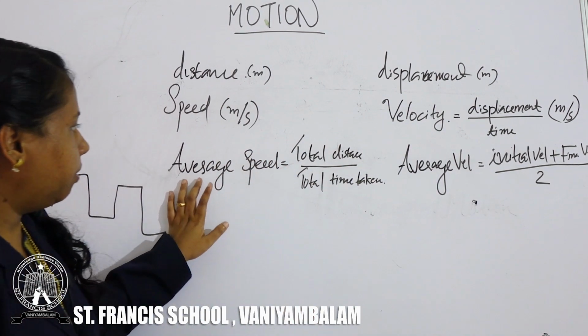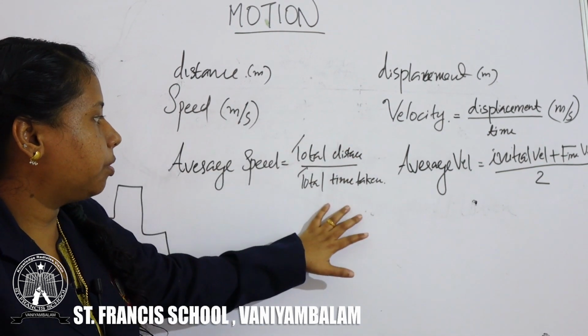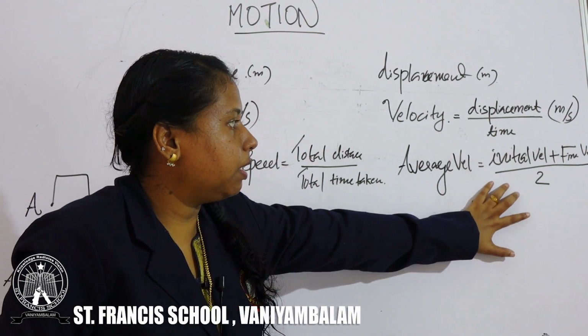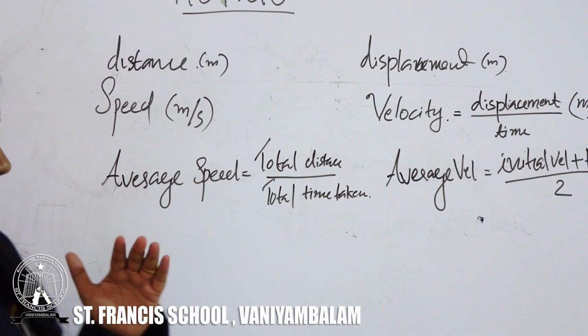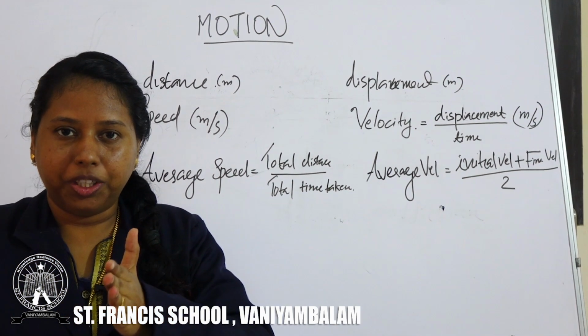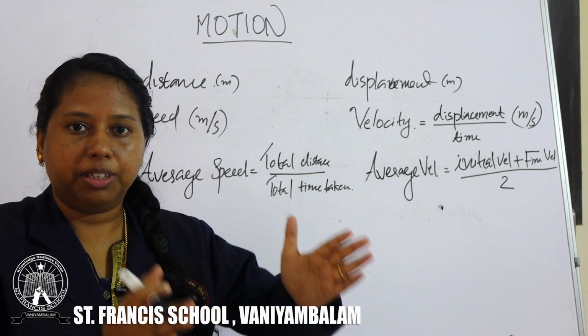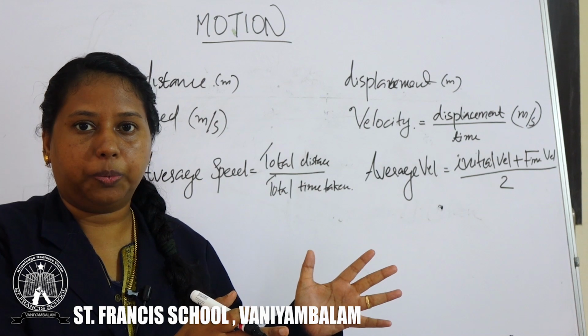So what is meant by average speed? Average speed is equal to the total distance by total time taken. And average velocity is equal to initial velocity plus final velocity by 2. Suppose an object is moving in a straight line. The change in velocity will become 0.